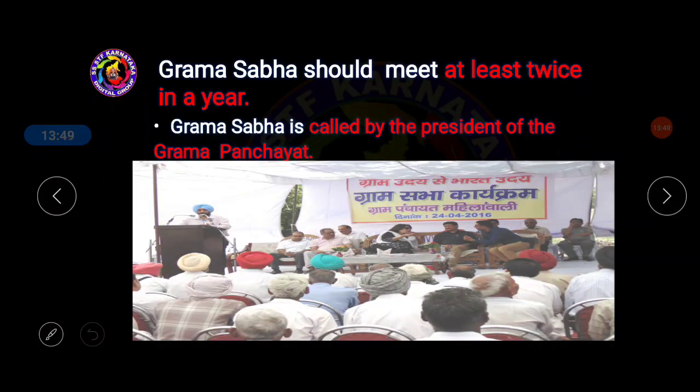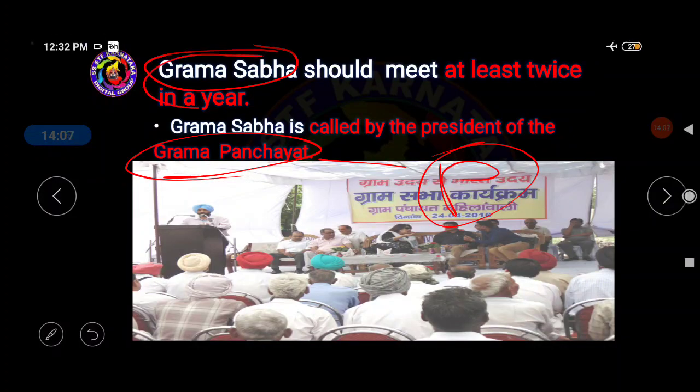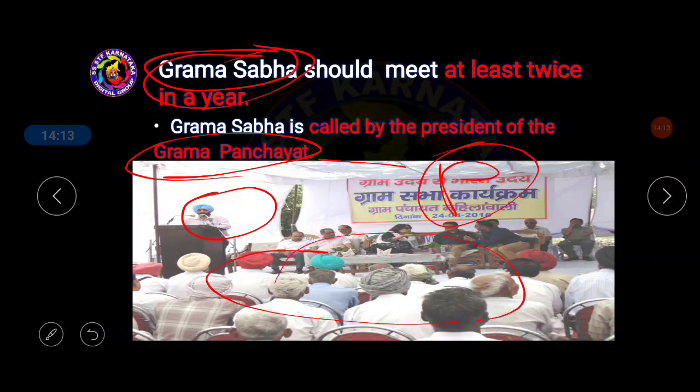And Grama Sabha is called by the president of the Grama Panchayat. Remember, Grama Panchayat is different and Grama Sabha is different. The Grama Panchayat president is elected with the help of all the voters. So the Grama Panchayat president will call the meeting of the Grama Sabha, and the president of the Grama Panchayat and all the members attend the meeting and discuss the various problems in the village. So these important works are done.